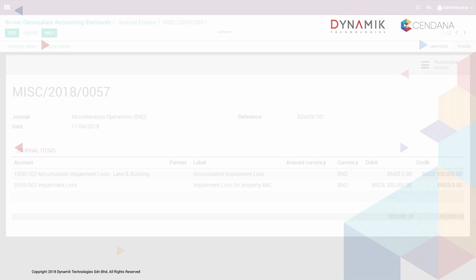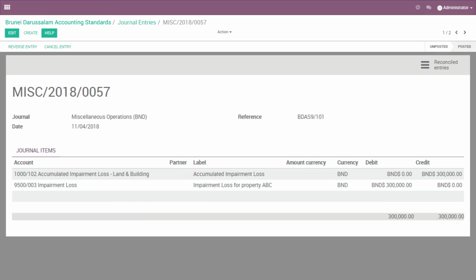A representation of the scenario for the BDAS 9 record of impairment of assets will look like this in Accounting Plus. Do note the journal ID for future reference.